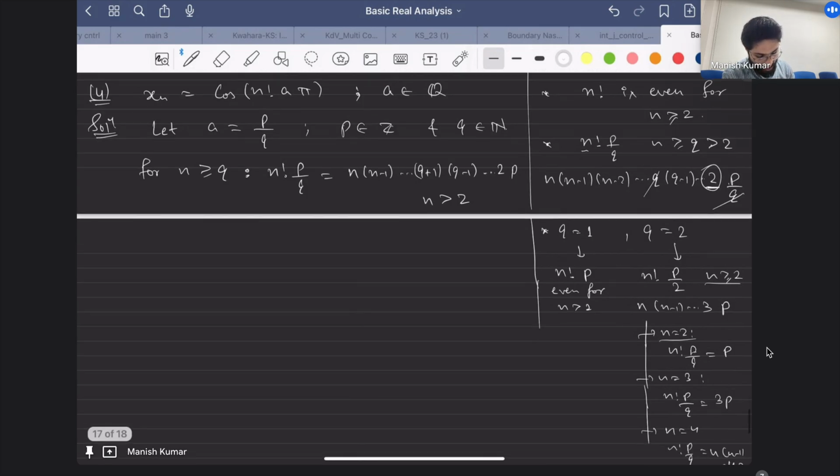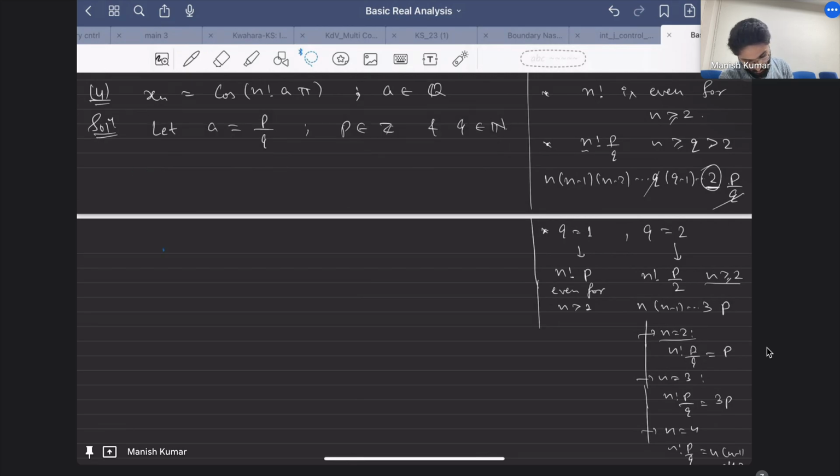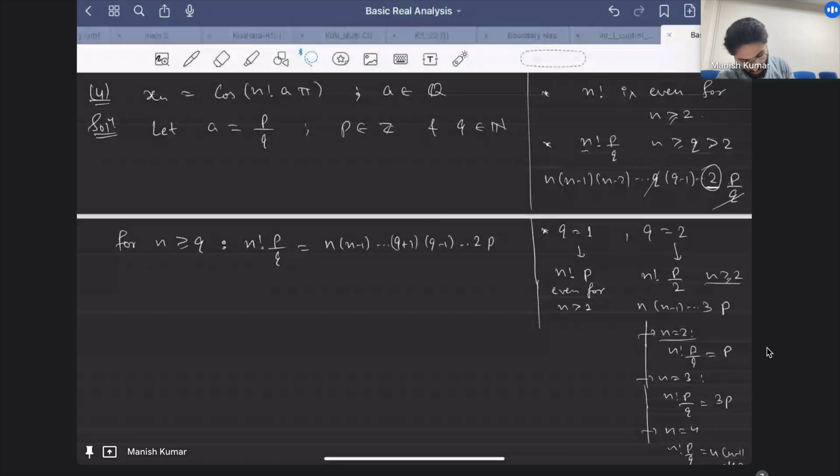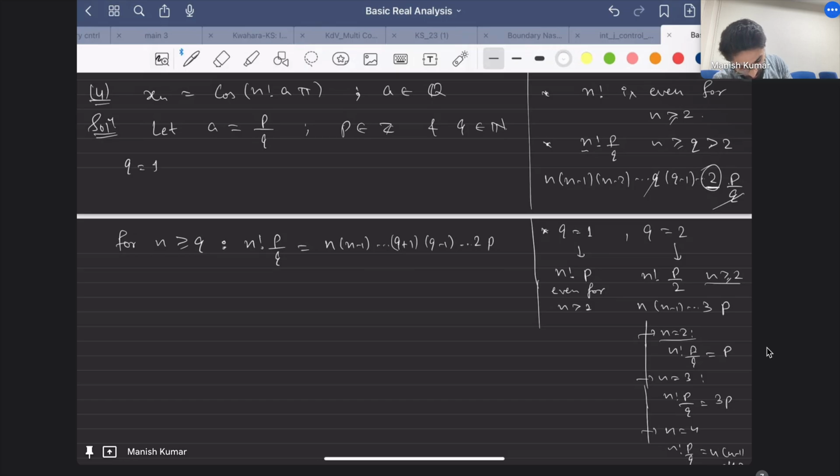But what if q is equal to 2? No, I cannot write it. So let's break into two cases. Let me write for q equals 1. In this case, n factorial p by q is equal to n factorial p, which is even for n greater than or equal to 2.